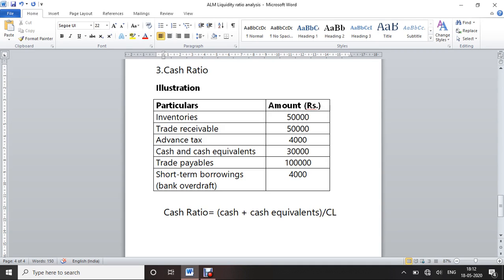So cash plus cash equivalents divided by current liabilities.